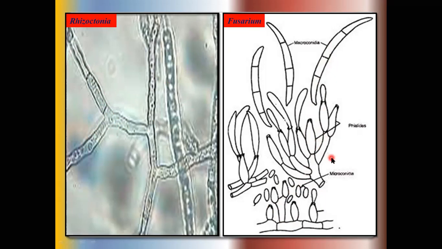macroconidia and microconidia. So this is the macroconidia having 1, 2 and 3 septa, means 3 to 4 septa are present in this pointed conidia, and this is known as the microconidia, means no cross wall or septa is present in the microconidia. Okay,